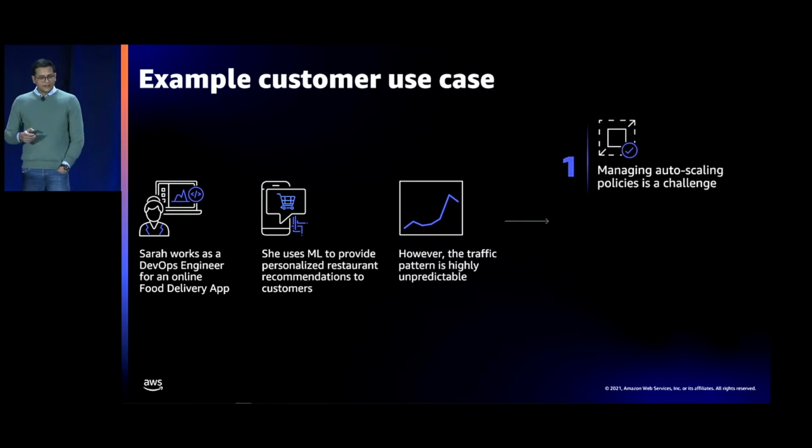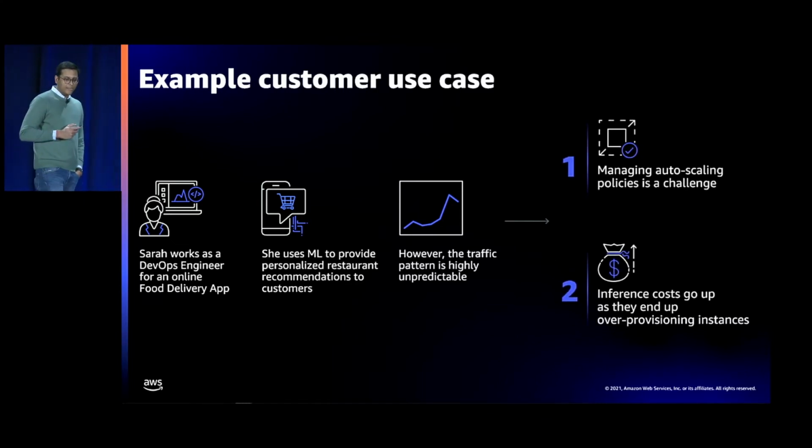So now, as a result, there are two challenges that she's facing. First, managing auto-scaling policies is going to be a challenge because predicting the demand is a challenge in itself. And secondly, the inference cost goes up. Because she has certain performance goals, she ends up over-provisioning instances, right, in order to make sure that all the inference requests get a result back. But that increases the inference cost further.